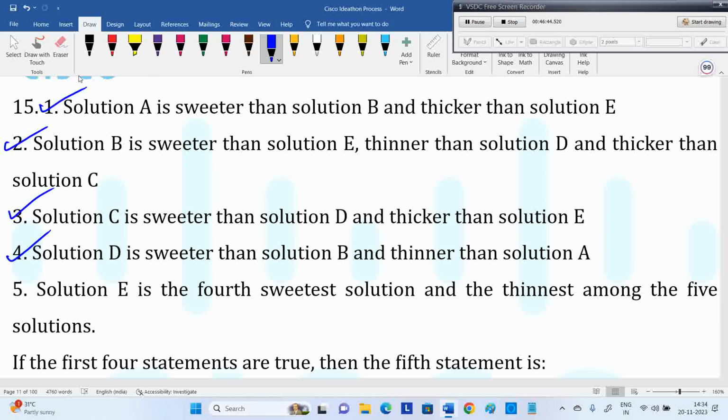A is sweeter than B and thicker than E. B is sweeter than E, thinner than D and thicker than C. There are two things. One is regarding sweet, one is regarding thick or thin. Two columns you need to maintain, one related to sweet, one related to thin or thick. C is sweeter than D, D is sweeter than B.